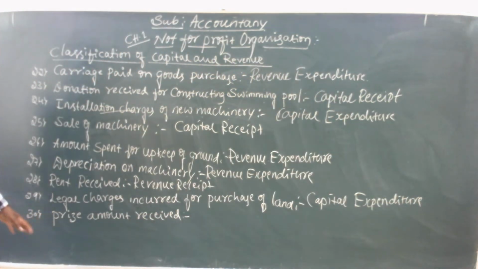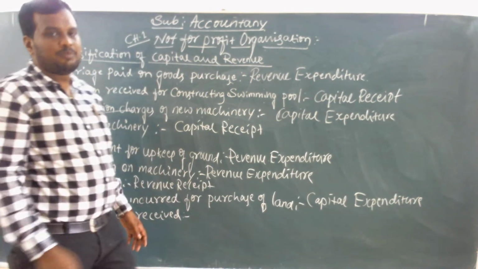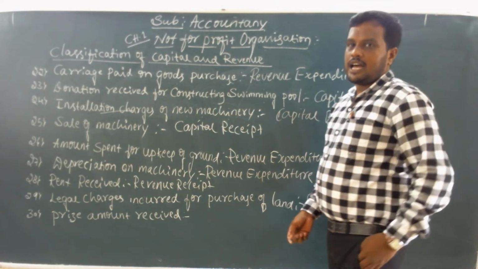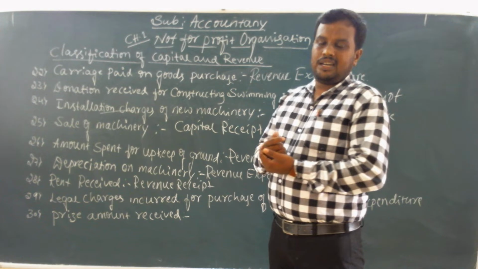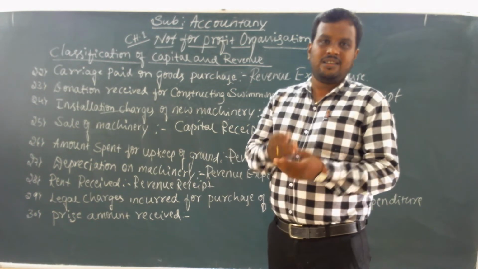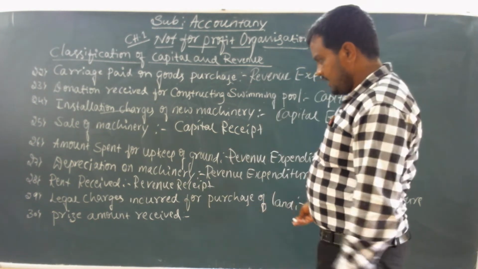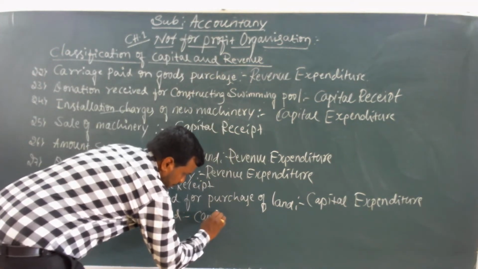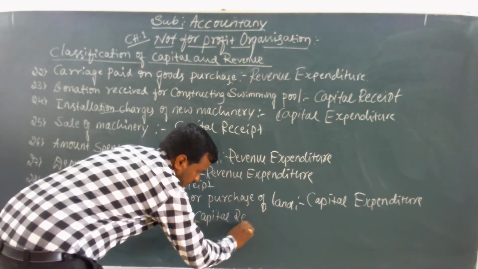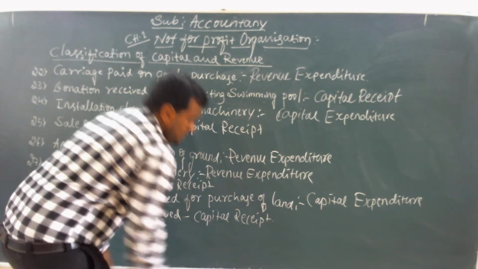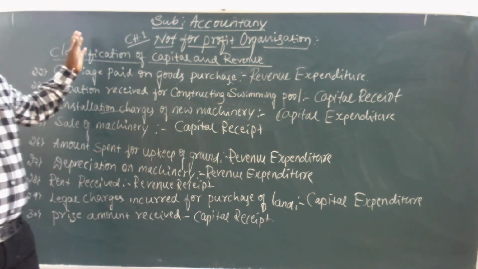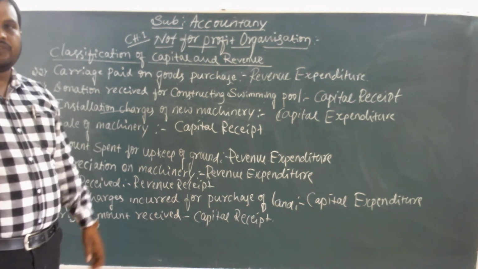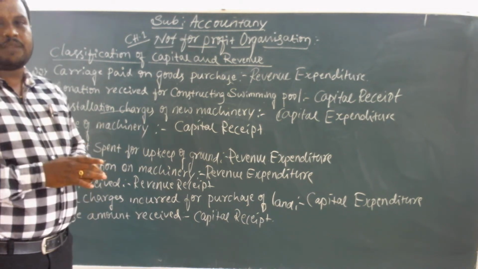Next, the last point, prize amount received from lottery. The organization receives the prize amount at once in its life or a limited period. That's why it is called capital receipt. These are all the points required for preparation of financial statements of NPOs.